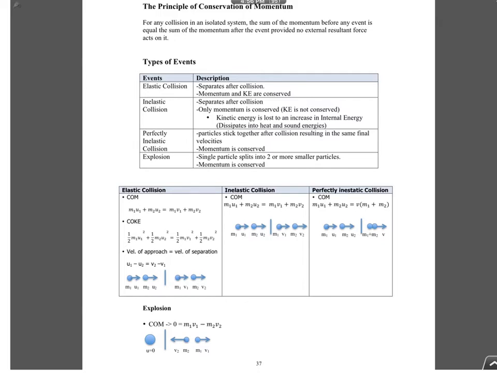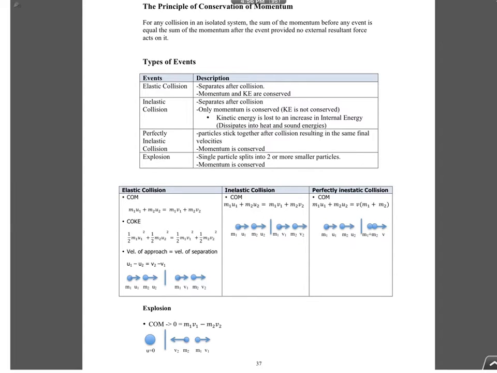That means, for example, you pull 2 trolleys apart, attached to a spring. Let's say there's a spring connecting 2 trolleys, and then you pull them apart. When you let go, they'll come back, right? So they will be moving towards each other. So that one, also your initial momentum is 0, because when you hold them apart, they are stationary. Therefore, when you let go, they must move in opposite directions with equal and opposite momentums, so that when you add up, you will get 0.